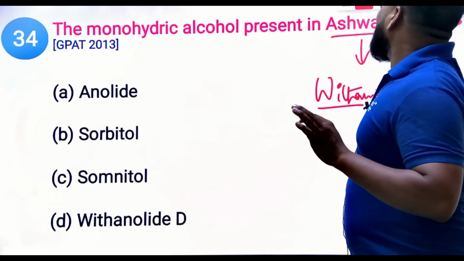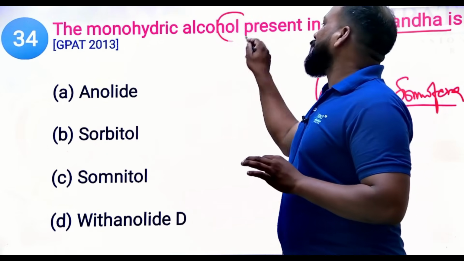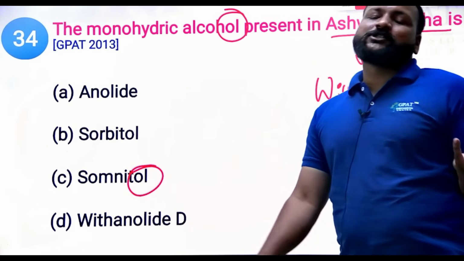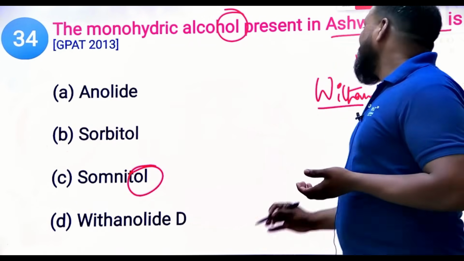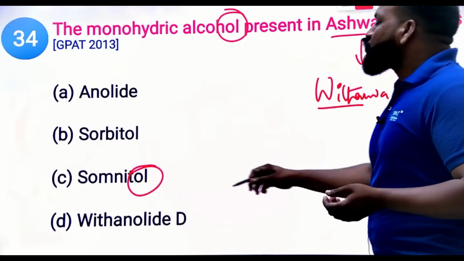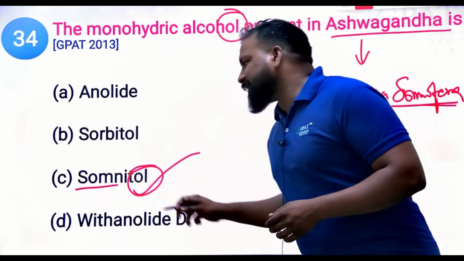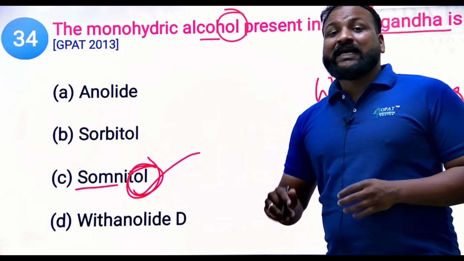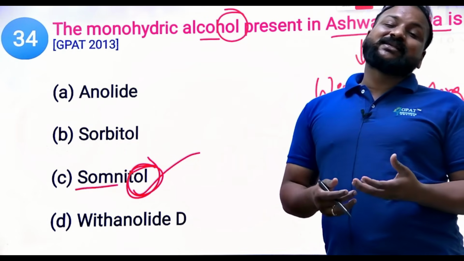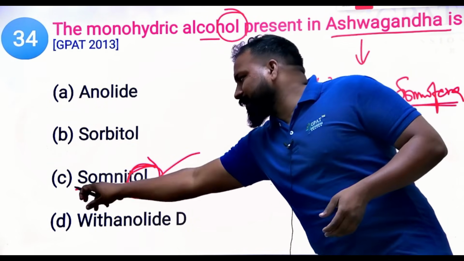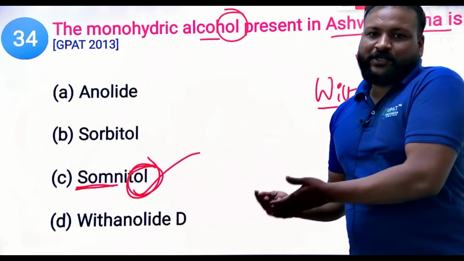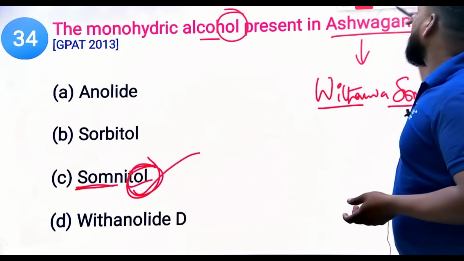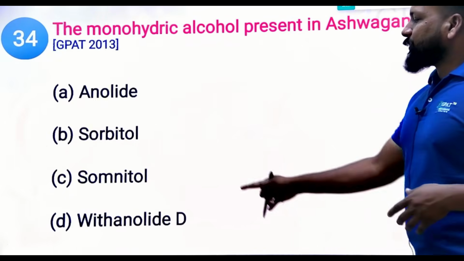See, they're asking for alcohol, which means the name ends with "ol". Sorbitol does not belong to ashwagandha at all. Somnitol: "somni" is from the genus species name, Withania somnifera, and "ol" means alcohol. That's why the chemical constituents' names are assigned in such a way. Yes, somnitol is the right answer.